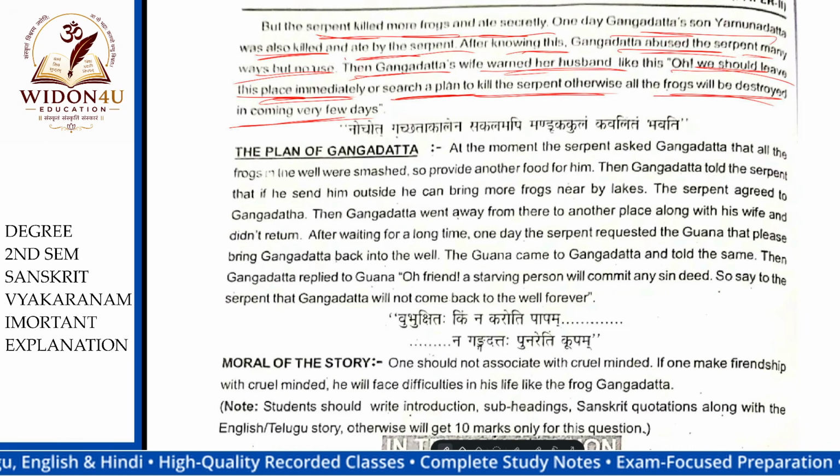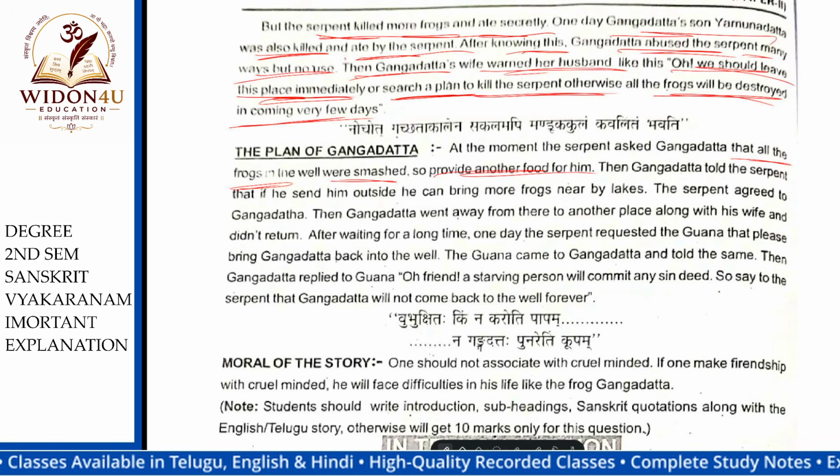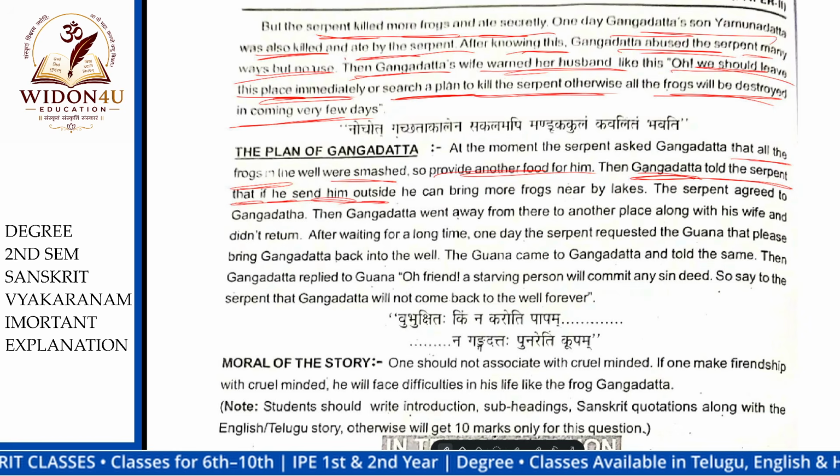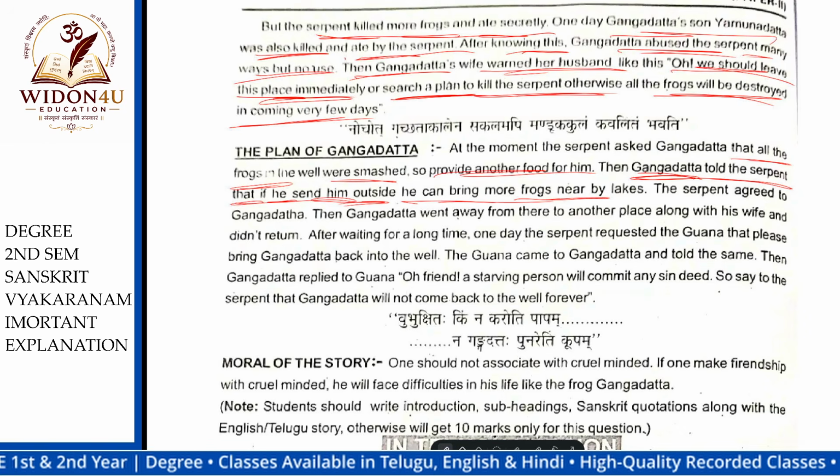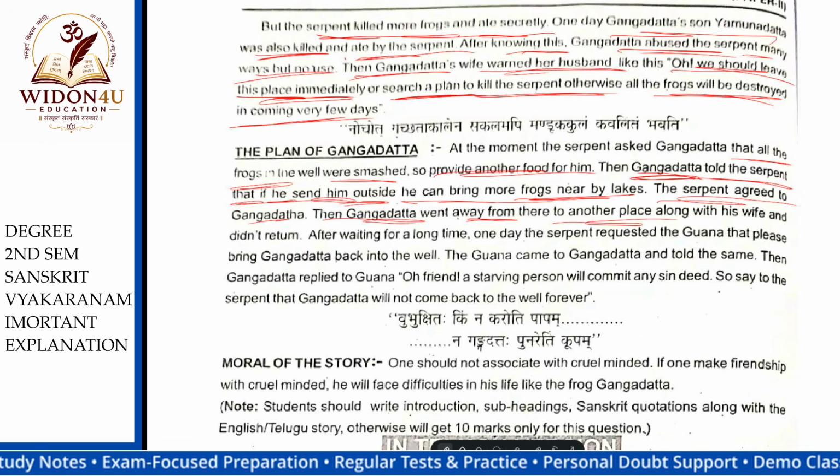The plan of Gangadatta. At that moment, the serpent told Gangadatta that all the frogs in the well were finished, so he should provide another food for him. Then Gangadatta told the serpent that if he sent him outside, he could bring more frogs from nearby lakes. The serpent agreed. Then Gangadatta went away to another place along with his wife and didn't return.